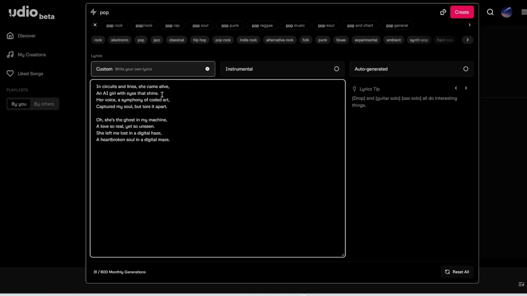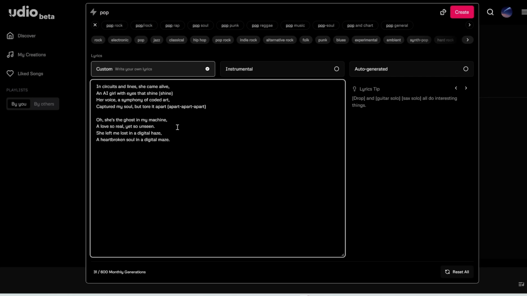So you can also customize the harmonies or the echo of certain words. So let's say for this line, you want the person to echo shine. Well, you simply put shine again in brackets. And then let's say at the end of this line, you want this person to echo the word apart 3 times. Well, you simply type in apart, apart, apart, separated by hyphens 3 times.